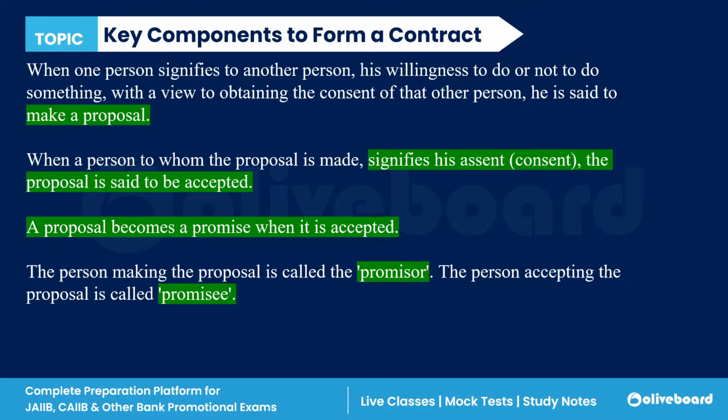Now, next, if we talk about the key components of a contract, what are they?